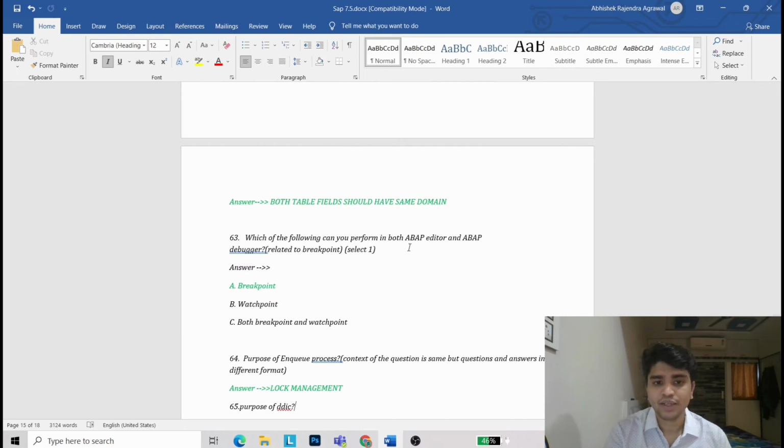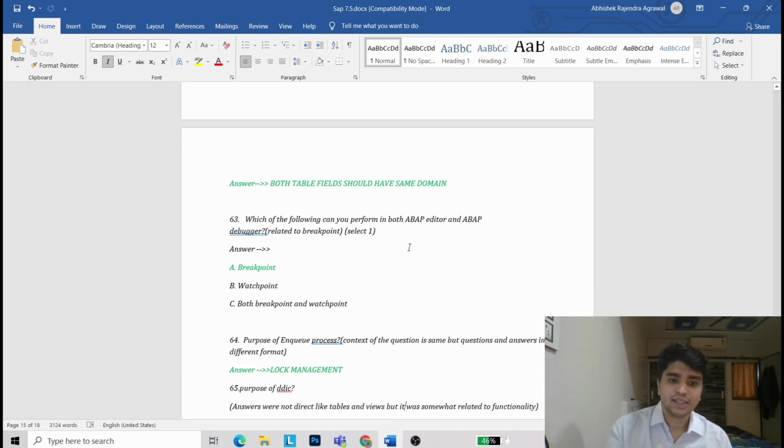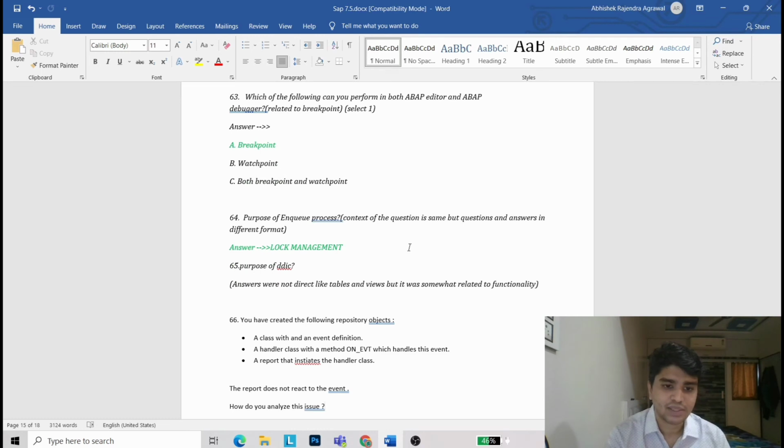63. Which of the following can you perform in both ABAP editor and ABAP debugger? It is breakpoint. Purpose of enqueuing processes. This is lock management. 66 question.